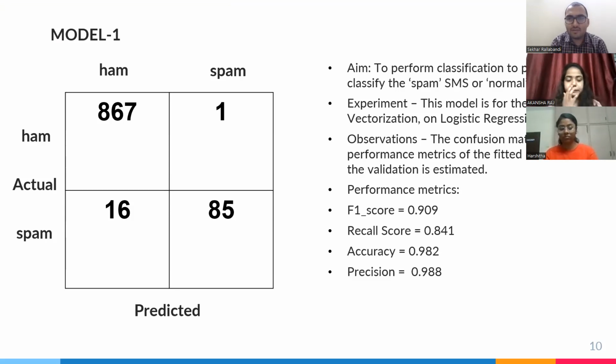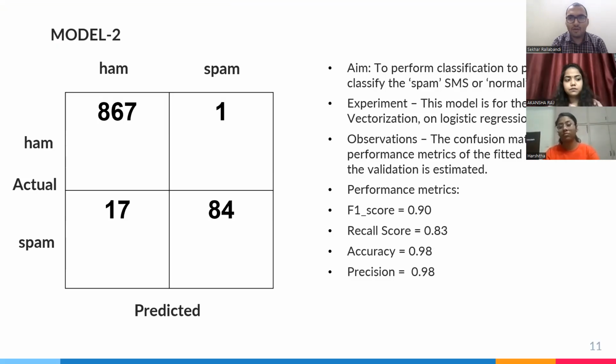This is the first model, performed on TF-PCA vectorization with a logistic regression model. If you look at the confusion matrix, which is a performance metric for this model, we are focused on the false positives, which are 16 in this case. We need to decrease them as much as possible. That means spam messages should be clearly identified, and spam should not be mistaken for a normal message. That is our target. The F1 score is taken as the main evaluation parameter because it takes the balance between the recall score and the precision.